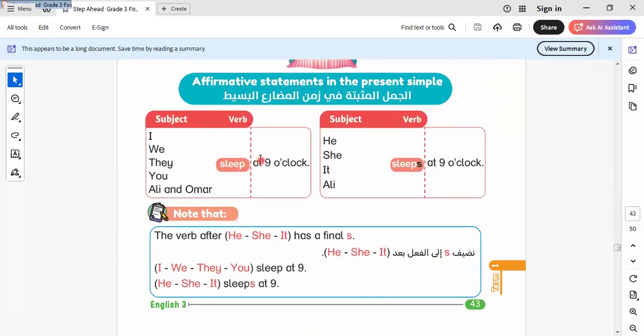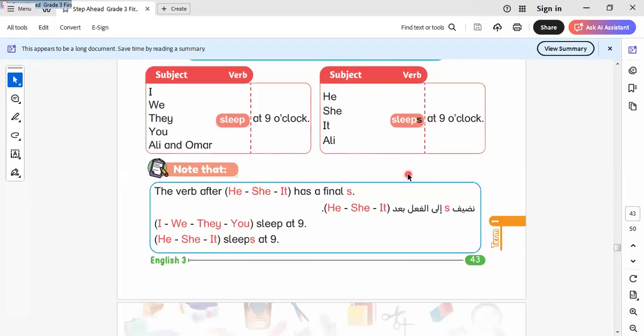Here we have when we use I, you, we, they, we don't add s to the verb like sleep. He, she, it must add s to the verb. So we must know that when we use the verb in the present simple tense, we can't put s with I, you, we, they. The verb doesn't take s. The verb takes s with what? With the singular pronouns like he, she, it.